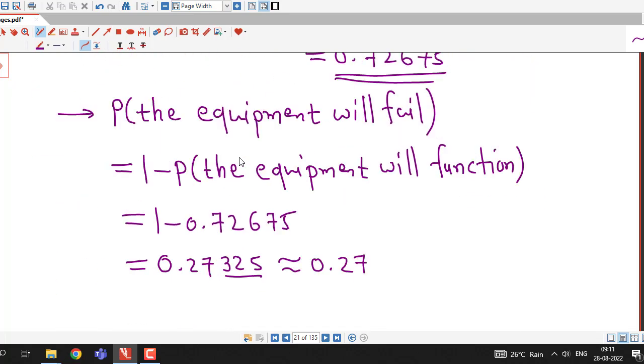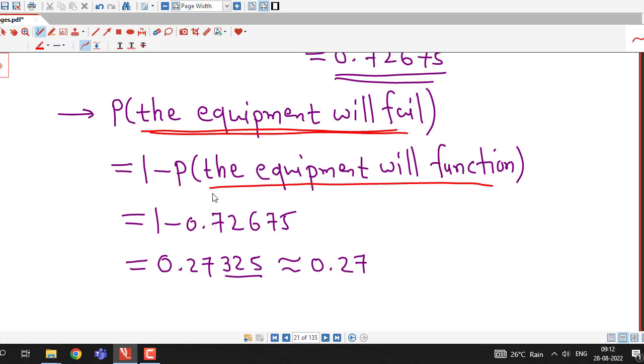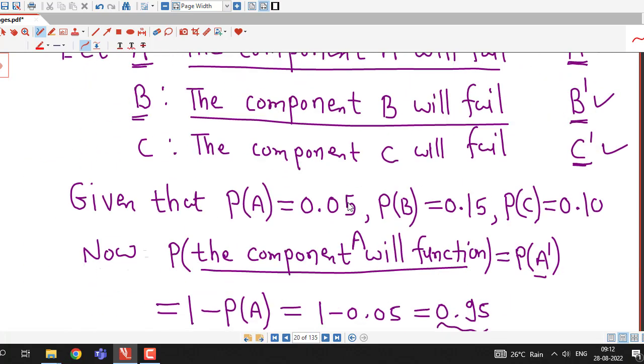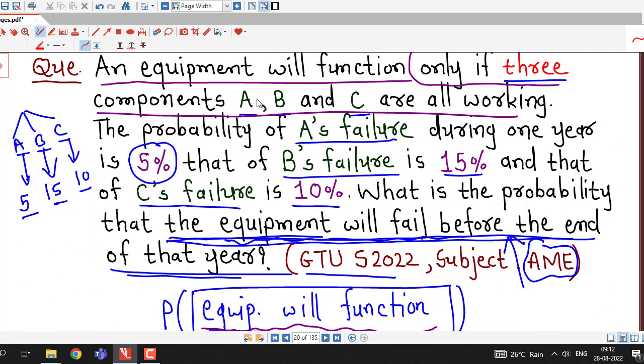Here we are asked to find the probability of equipment's failure before the end of the year, but first we obtain the probability that the equipment will function, or work. It is given that the equipment will work if all the components are working, and we are not given the probabilities of these components' success, we are given the probabilities of their failure.